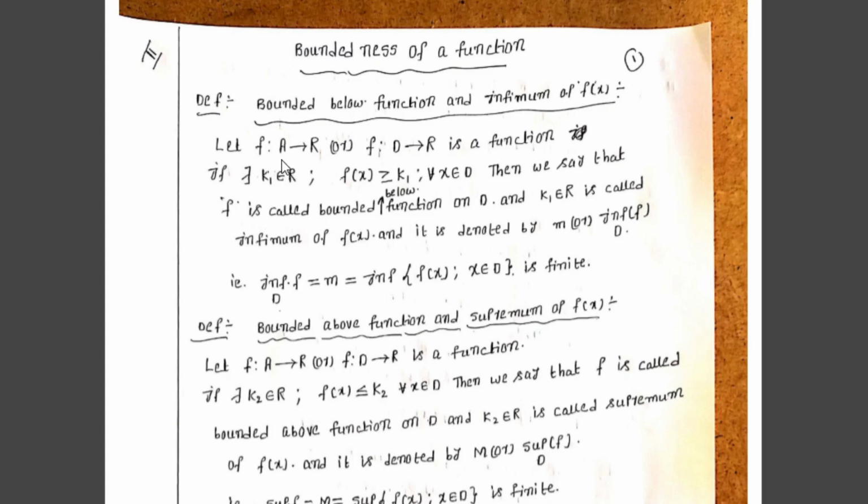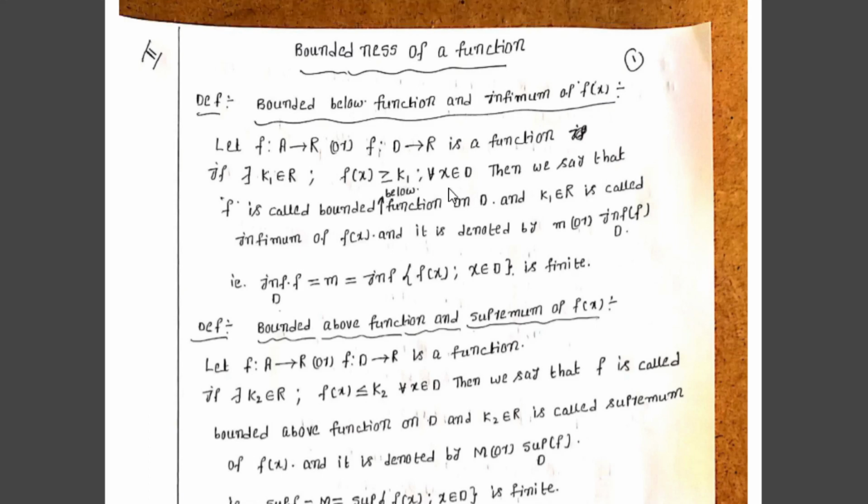Let f from D to R be a function. If there exists a k1 belonging to R such that f(x) is greater than or equal to k1 for all x belonging to D, then we say that the function f is called a bounded below function on domain D. And the real number k1 is called the infimum of f(x), and it is denoted by small m, infimum of f(x) with respect to the domain D.